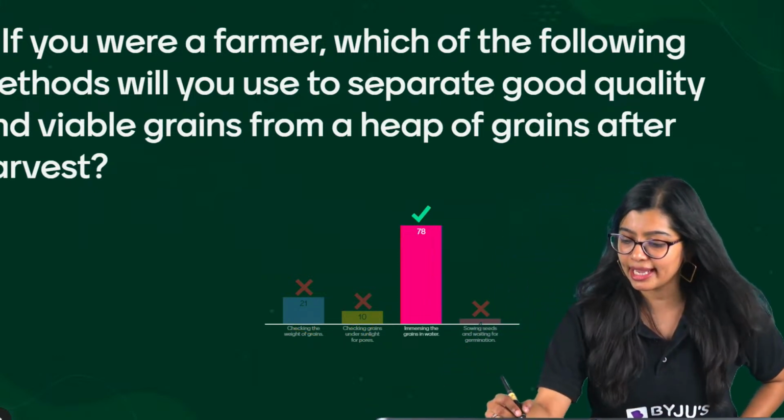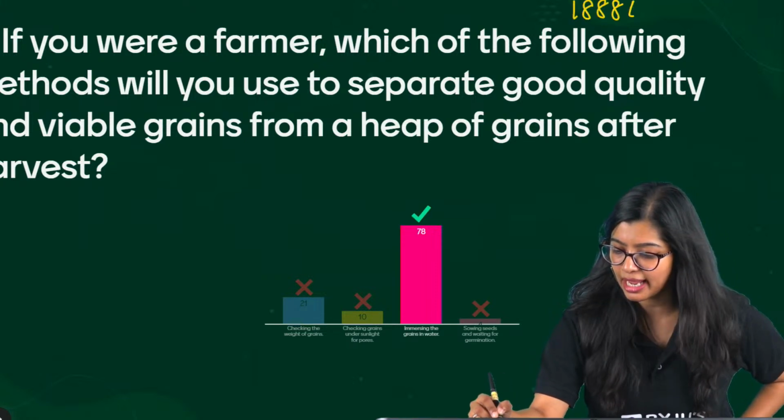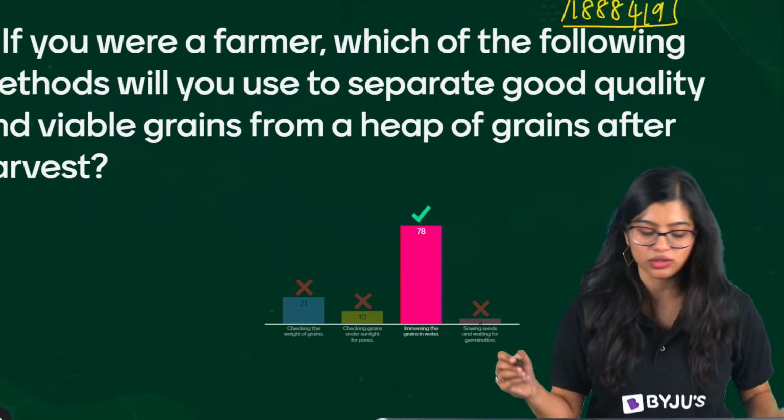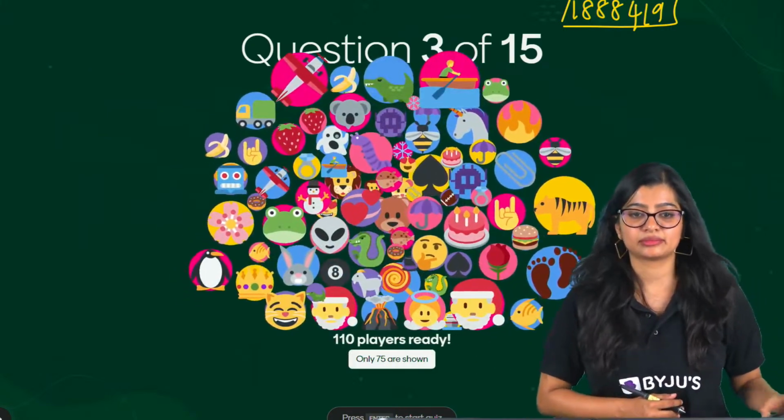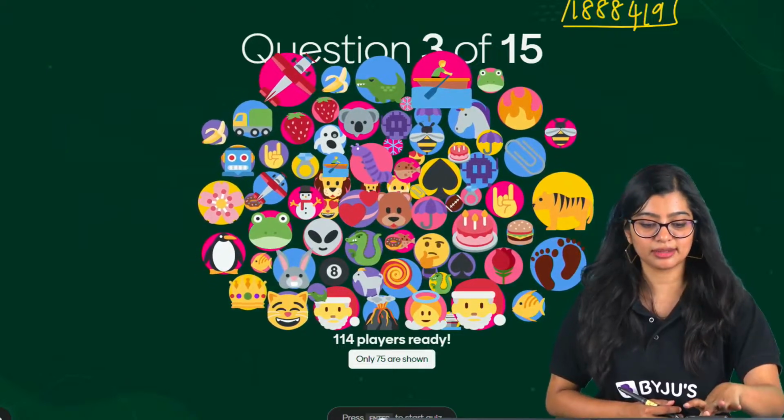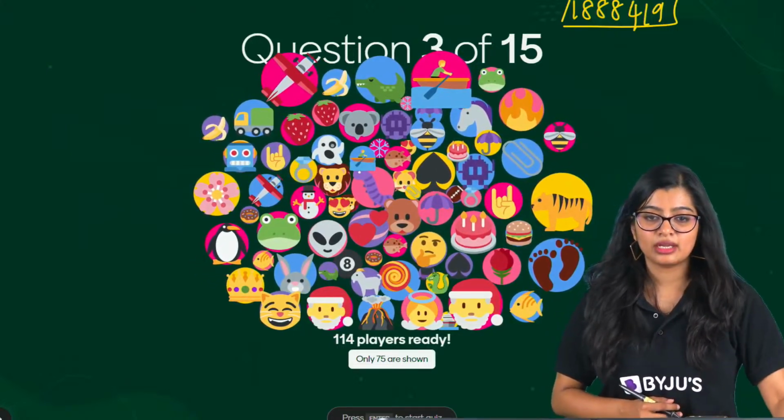Yes. Code is 1888419. Code is on your screen. Yes. Ma'am, it was a misclick. Okay, system. Okay.